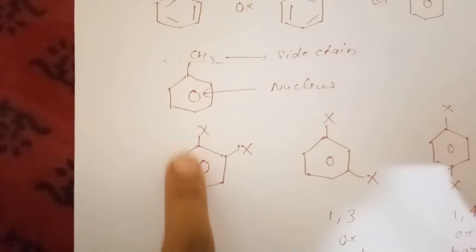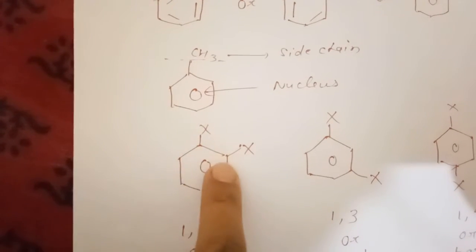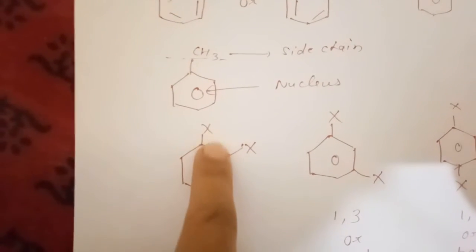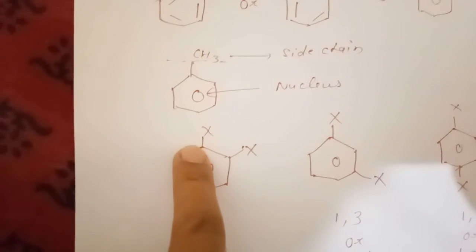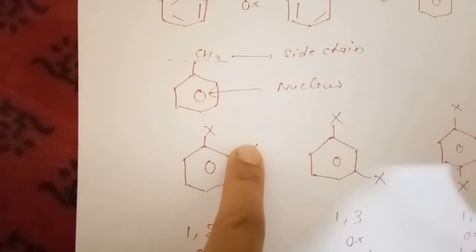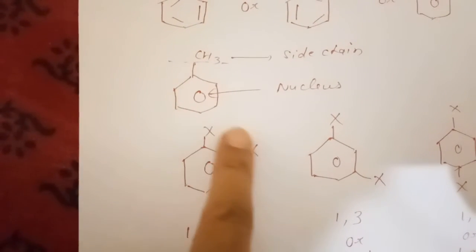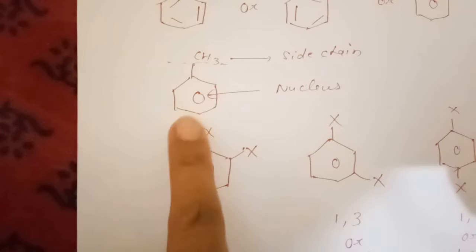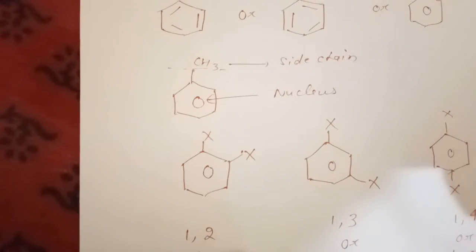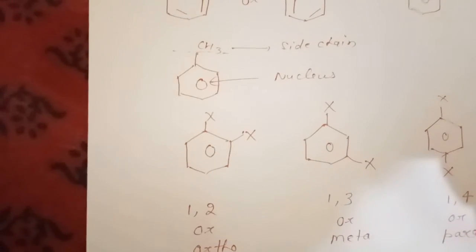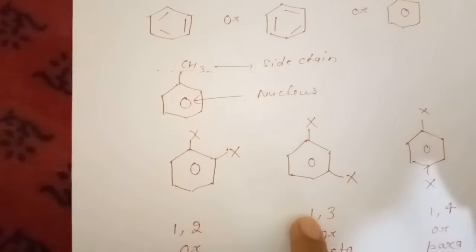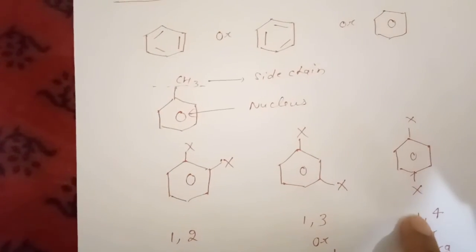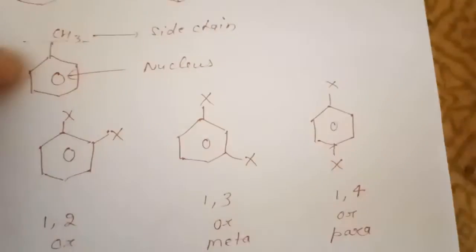Next, see here, on the benzene ring, 2 adjacent positions are occupied by 2 groups with no intermediate carbon. There is no carbon in between these 2 positions. Here this carbon is attached with this and this carbon is attached with this substituent. When the 2 substituents are attached at adjacent positions with no gap, this is termed 1,2 position or ortho position, ortho isomer. In this case, there is a gap of 1 carbon. This is meta. When there is a gap of 2, this is termed para, or these are diagonally opposite to each other. This is the para isomer.